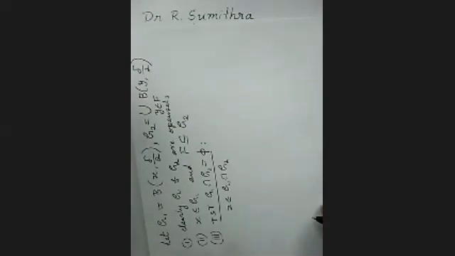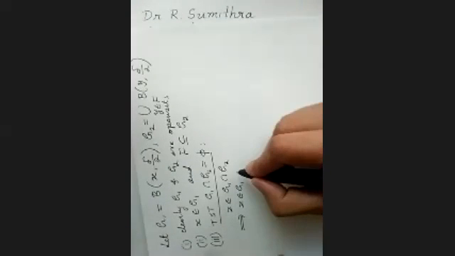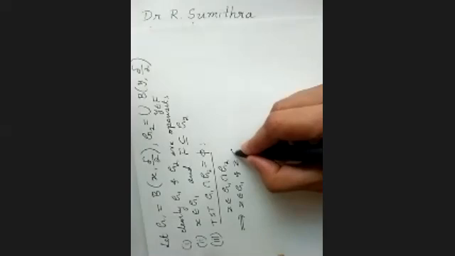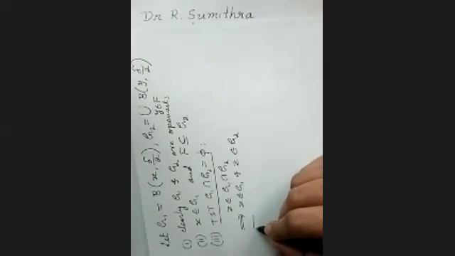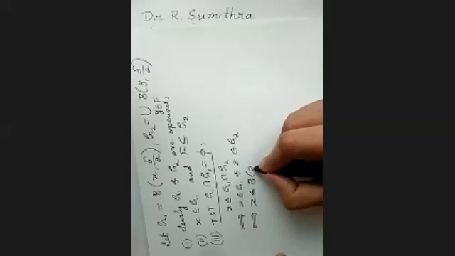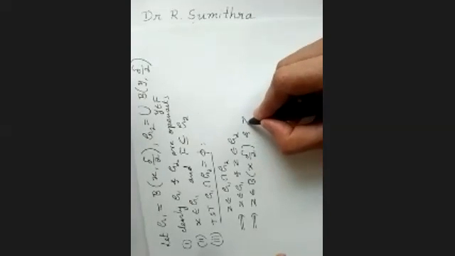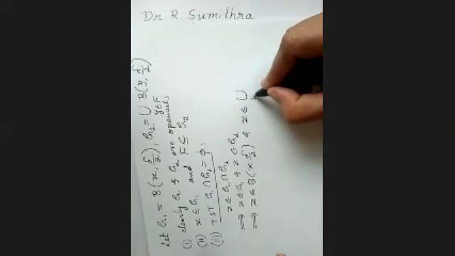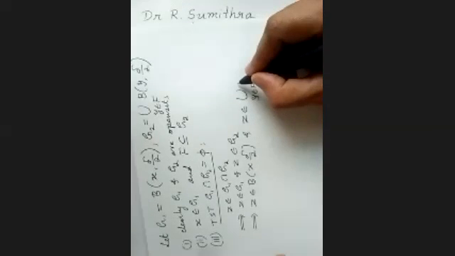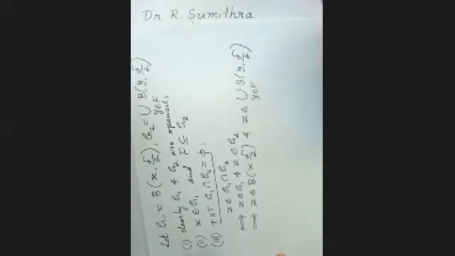This implies Z will belong to G1 and Z will belong to G2. What are G1 and G2? We will substitute. G1 is this, and Z will belong to G2. G2 is this, belonging to F, delta by 2.